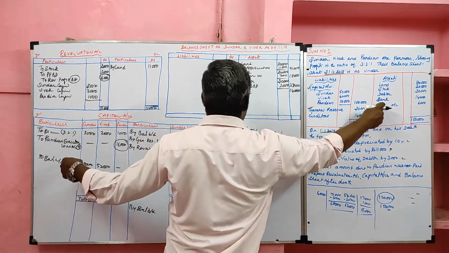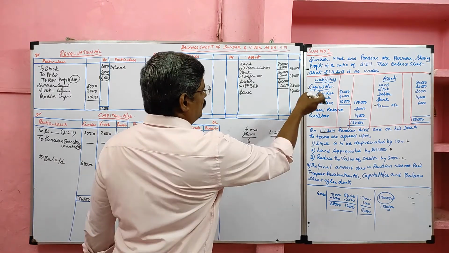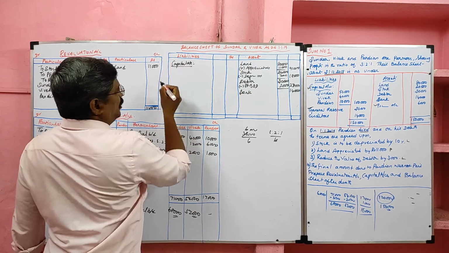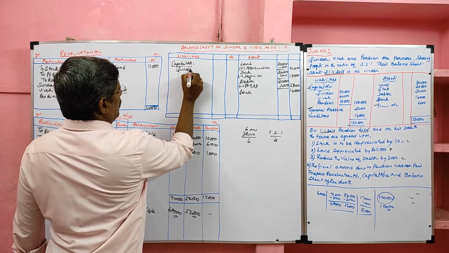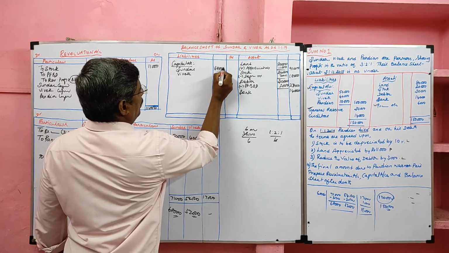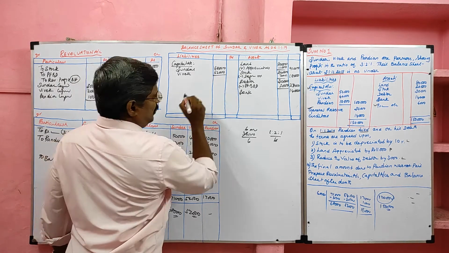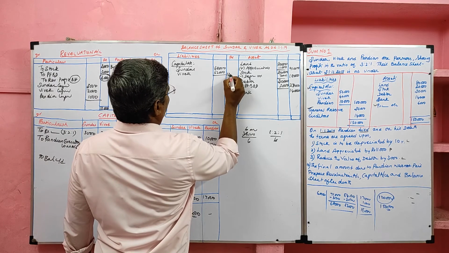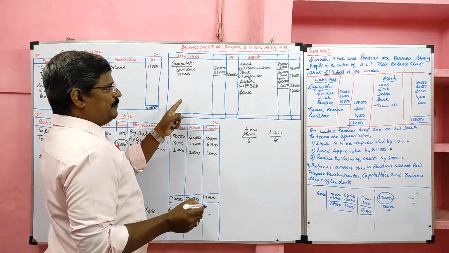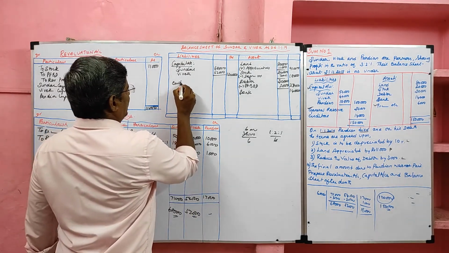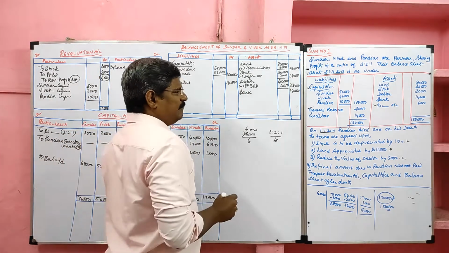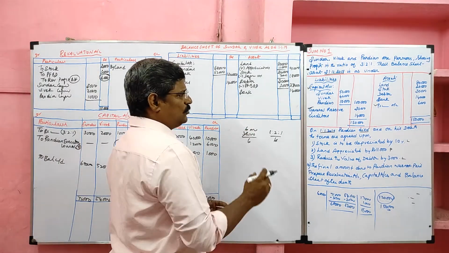Profit and loss account is transferred to the capital account; in the balance sheet it will not come. Then come to the liability side. The first item is capital. We need not take the old capital. We will take the new capital of Sundar and Vivek. Sundar new capital 68,000, Vivek new capital 52,000. The total capital of Sundar and Vivek, the continuing partners, is 1,20,000. General reserve is transferred to the credit side of the capital account, so in the new balance sheet it will not come. Then creditors, 14,000.